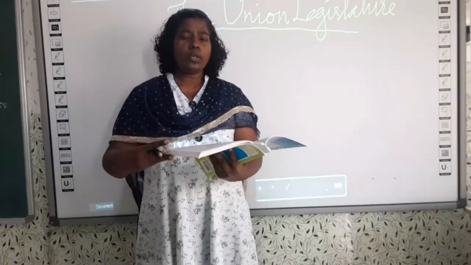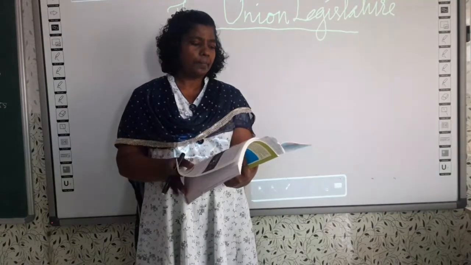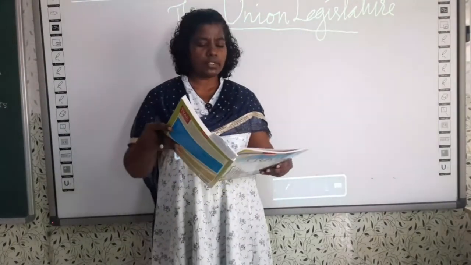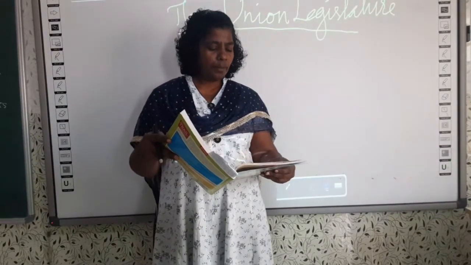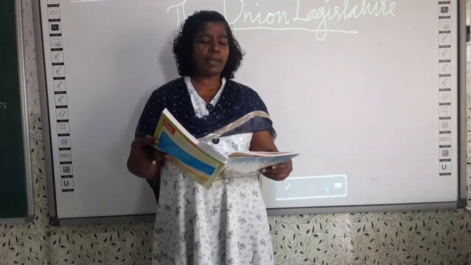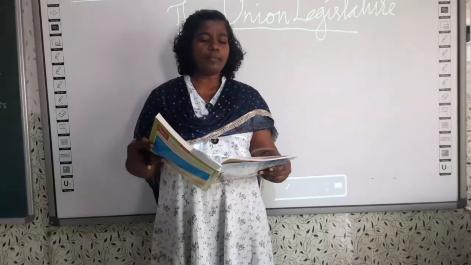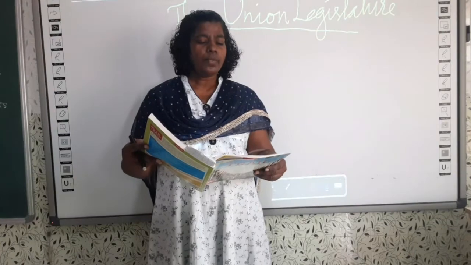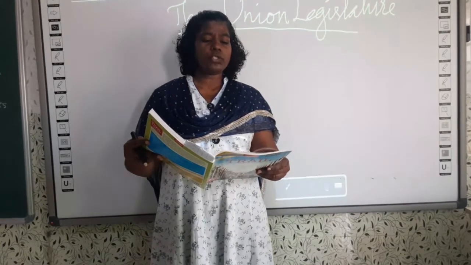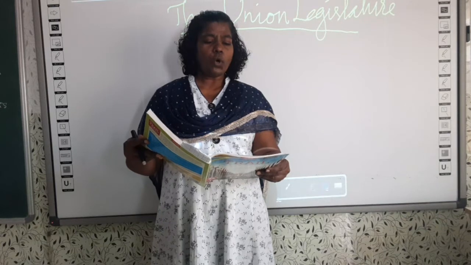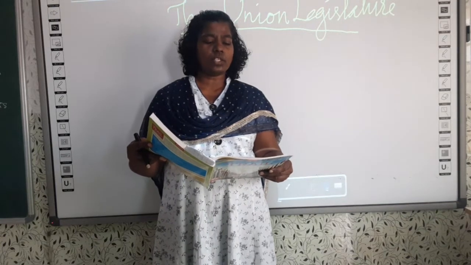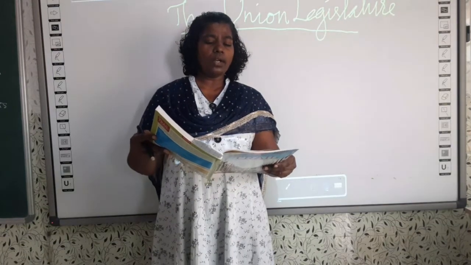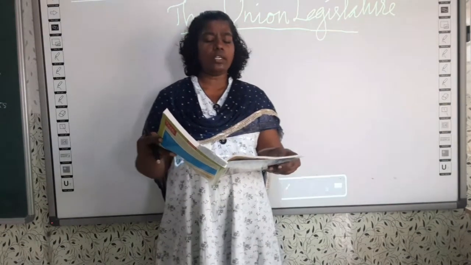Turn your book to History chapter 4. We will mark the question answers from chapter 4. On page number 46, fill in the blanks: first one, slaves brought in from Africa. Second one, slavery. Third one, Uncle Tom's Cabin. Fourth one, first blank 1861 and second blank abolished slavery. Second one, slavery. Fifth question, slavery.